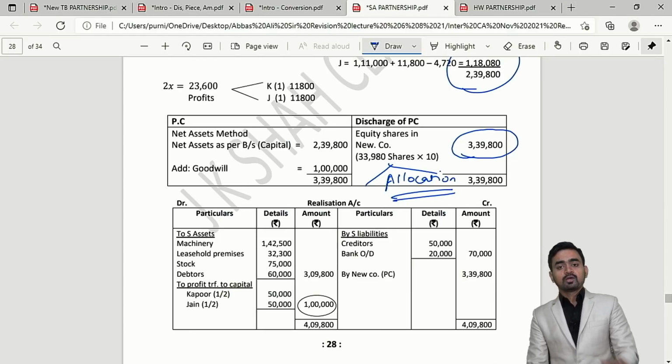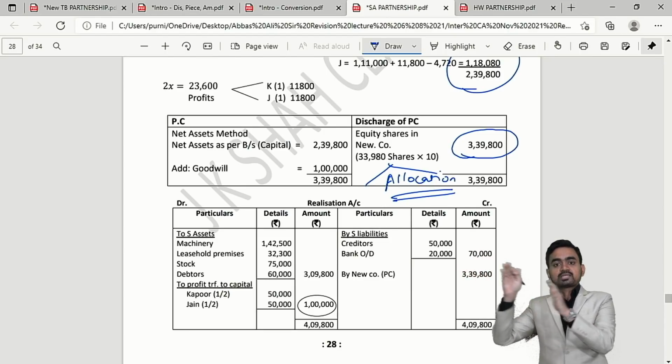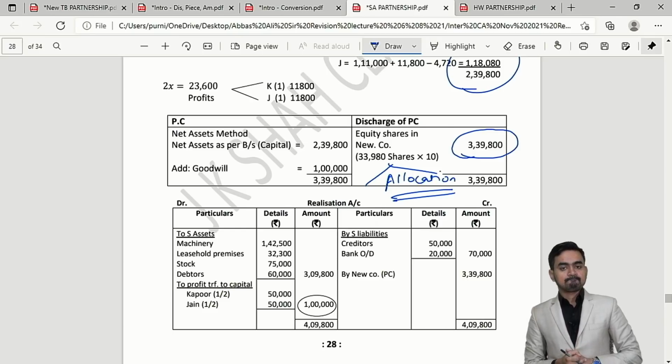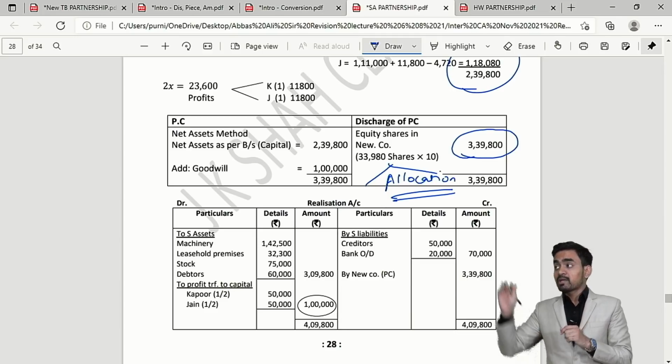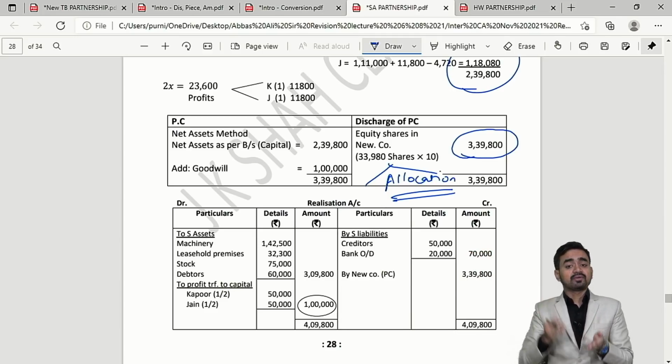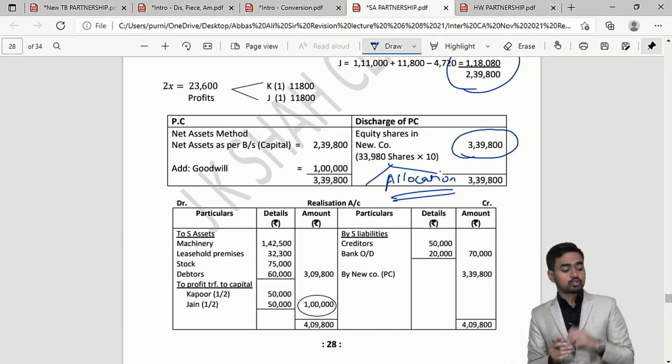Yes or no? For example, if the new company is giving you 100 shares and in the new company 2 directors are there, Mr. A and Mr. B, and there is no ratio given. One more time. My dear students, the company is giving 100 shares to the partnership firm. There are 2 partners, Mr. A, Mr. B, correct?